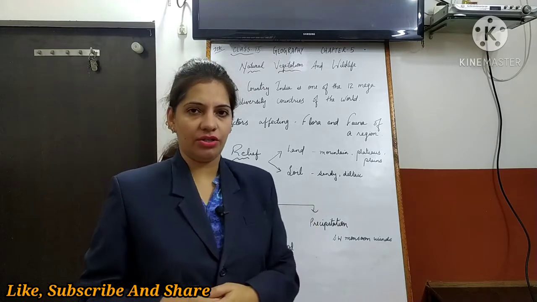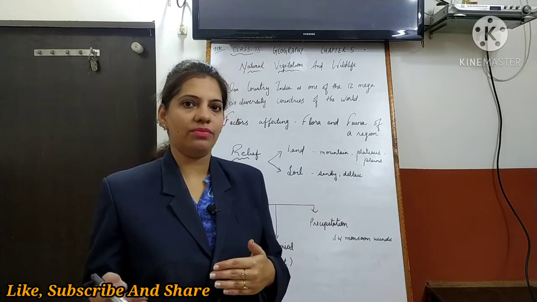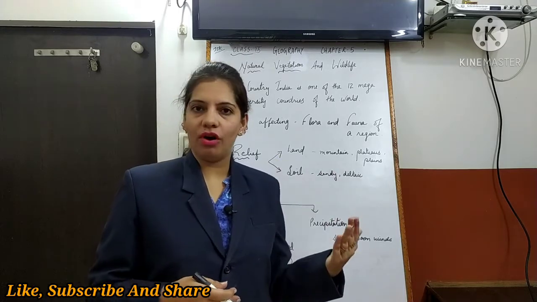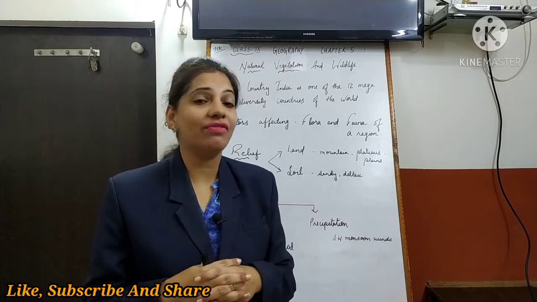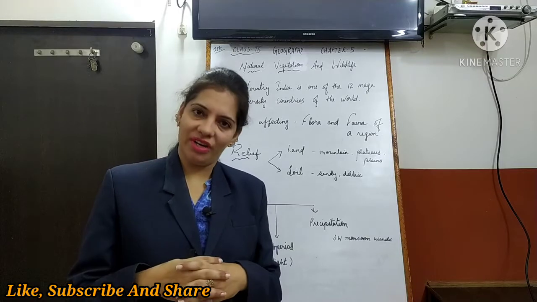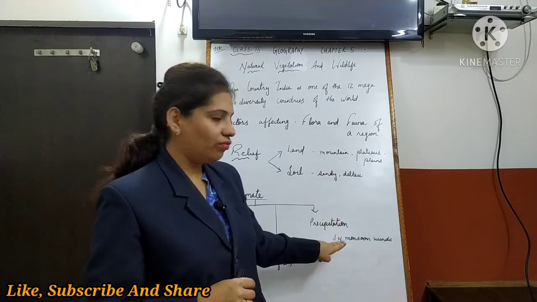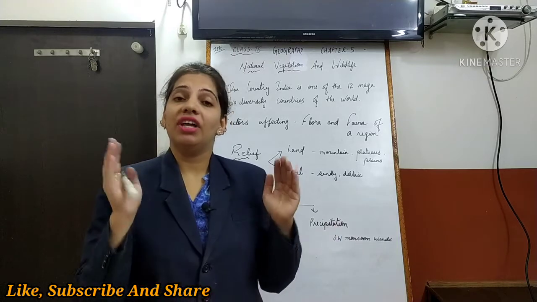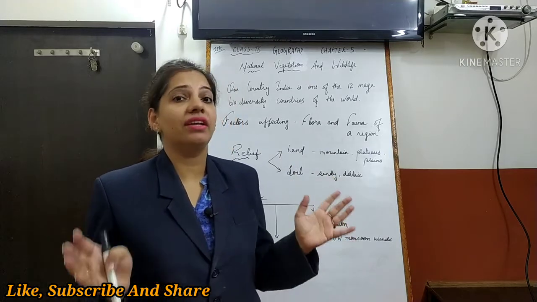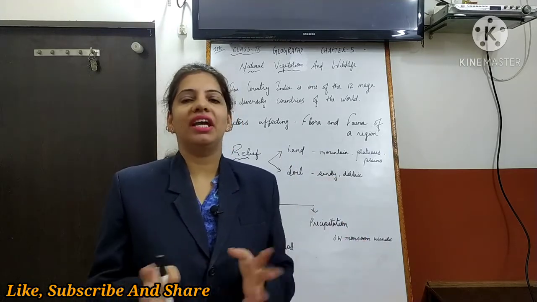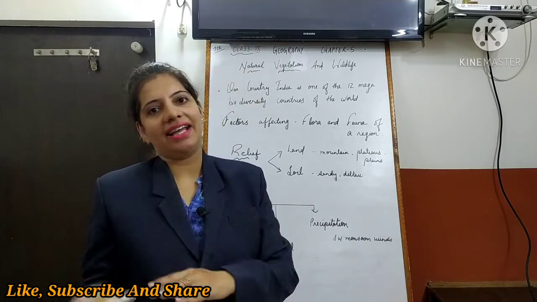Next is precipitation. I hope you know what precipitation is: the falling of water in different forms. It can be rainfall or snowfall. That is precipitation. In our country, most of the rainfall we get is from the southwest monsoon winds. In detail, we have seen how the monsoon arrives in India. So monsoon winds bring rainfall to our country. The areas with high rainfall have dense vegetation as compared to the areas with scanty precipitation. Where the rainfall is less, vegetation is directly affected.